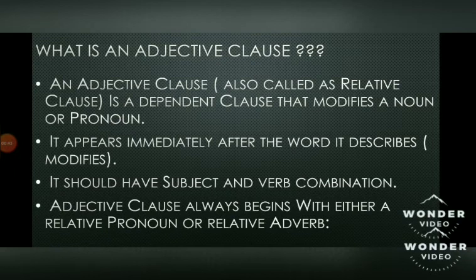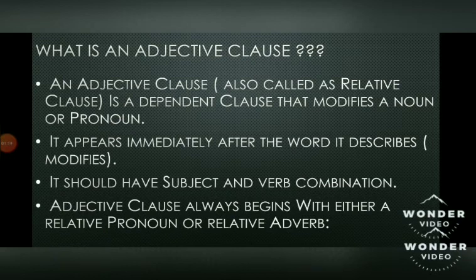Let us take some example to understand this. For example, if I tell that Ram is very intelligent, here the word intelligent is an adjective. How? Because the word intelligent is giving us more information about how is Ram. Ram is a noun in the sentence, so it is giving us information about Ram. That is why the word intelligent is an adjective.